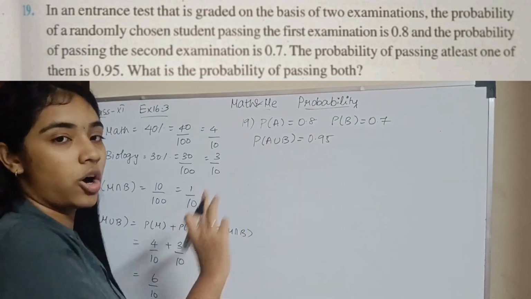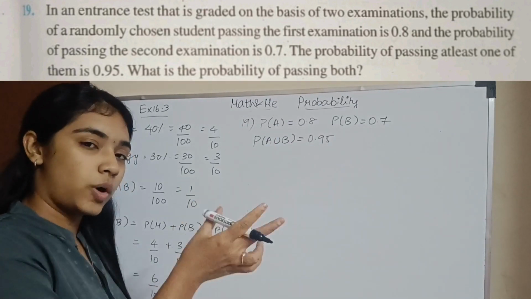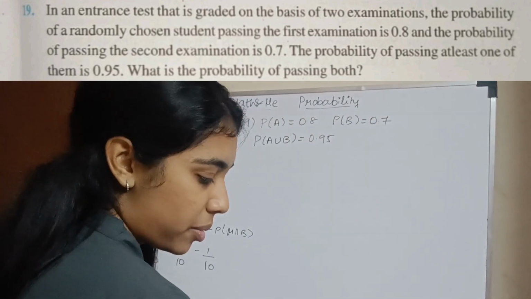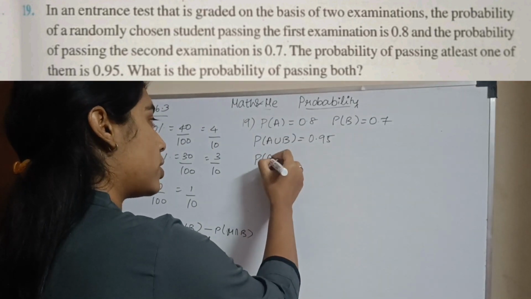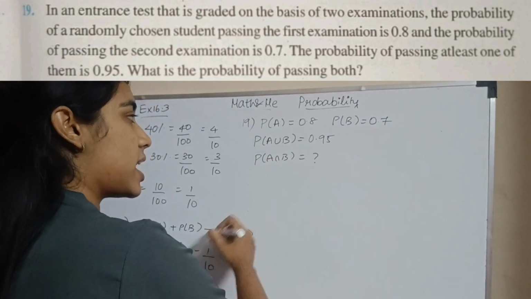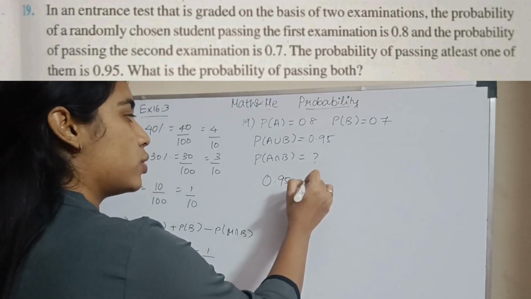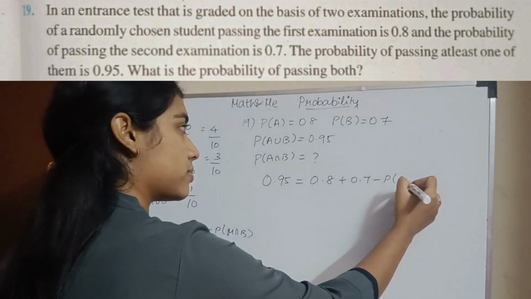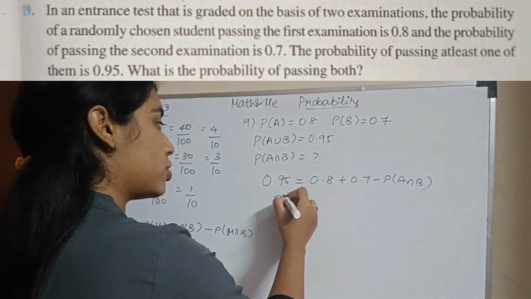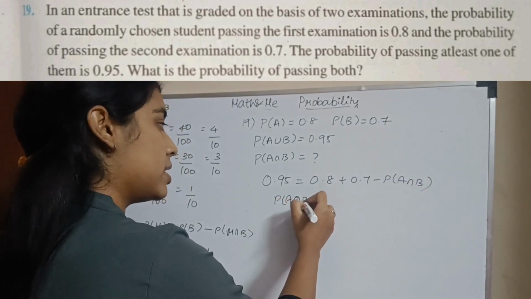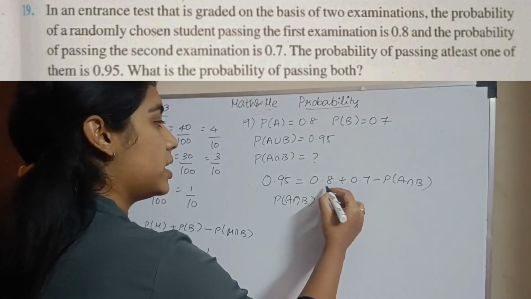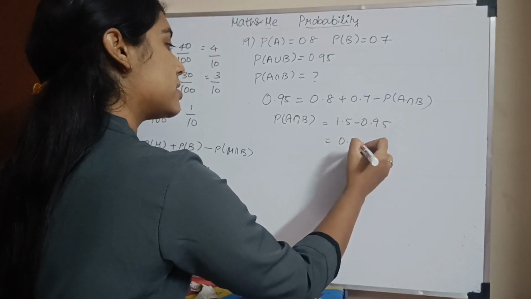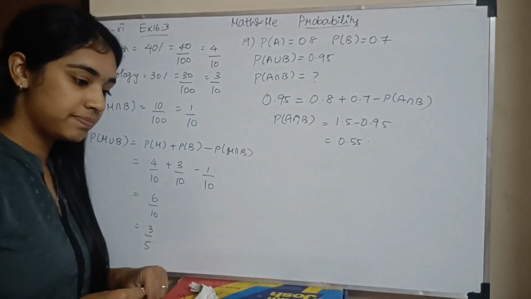So it is A or B that is given, and what is asked is qualifying in both exams, so it is the intersection. Here they have given or. So what is the probability of passing both? Now they are asking for the intersection. Substituting in the formula, A union B is nothing but A plus B minus their intersection. So what will the answer be? A intersection B is 1.5 minus 0.95. When I subtract, I get 0.55. Okay.